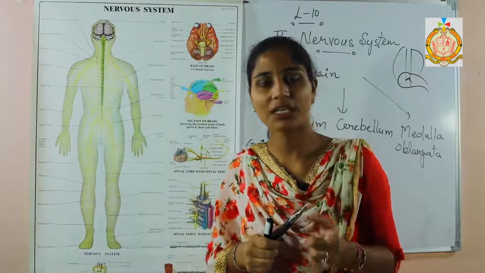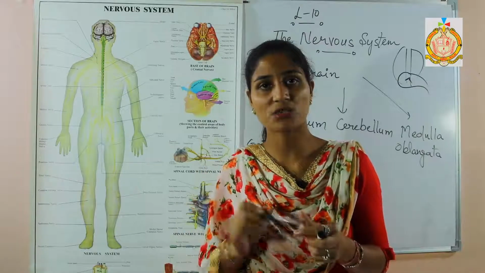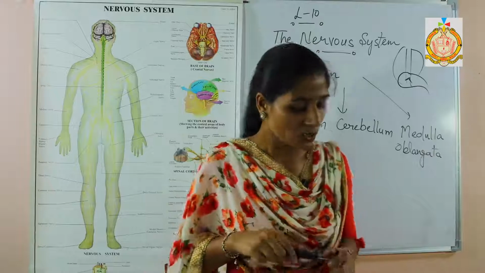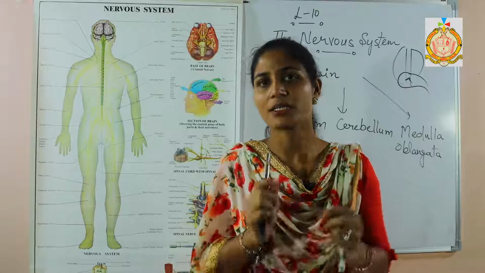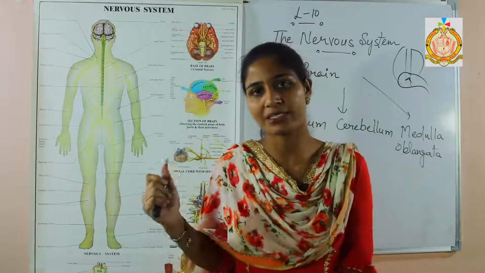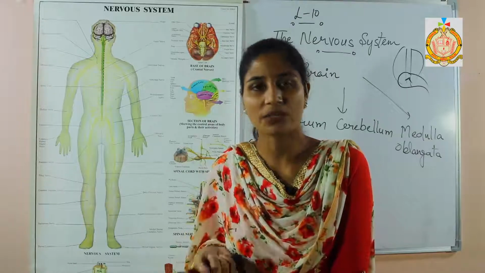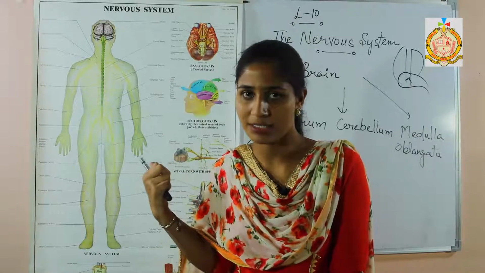The question comes in the exams too: what is the function of the corpus callosum? Its function is to send information from one hemisphere to the other. So this is all about the cerebrum part of the brain. The cerebrum is known as the intelligence center too, because it is responsible for the intelligence of the person as well as memory for learning new actions. So it is known as the intelligence center.